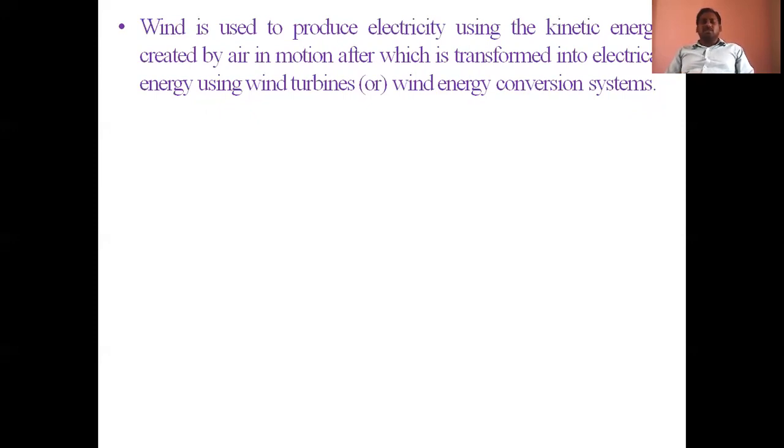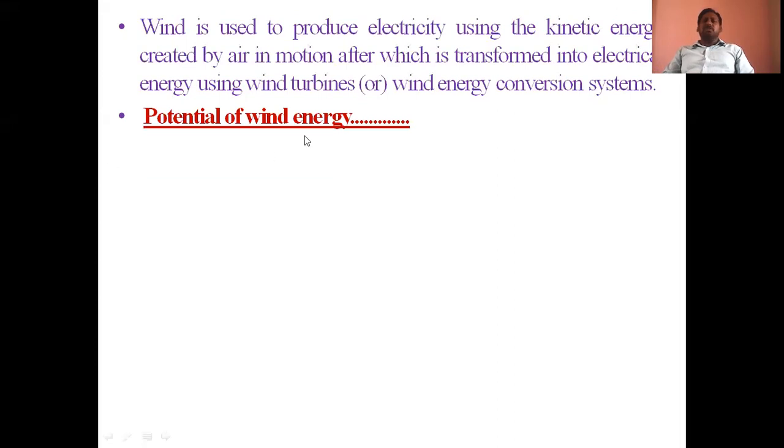But in these two mechanisms, there is a lot of complexity. There is a lot of controllability involved. To control the wind power, we can use wind energy conversion systems. We will discuss in a simple manner, no problem.